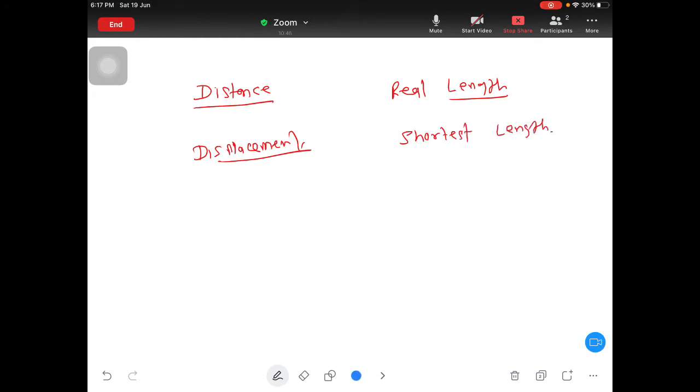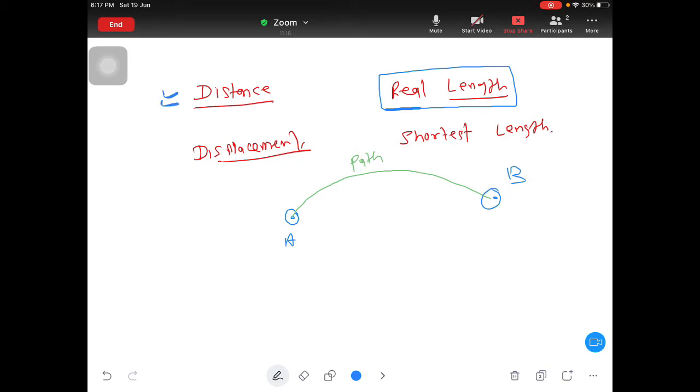Suppose there is a point A and this is point B, and you are going from point A to point B using this path. This is called the path. It is very simple. When you talk about the real length, the original length of the path, that is called distance. So distance is nothing but the original length of the path.